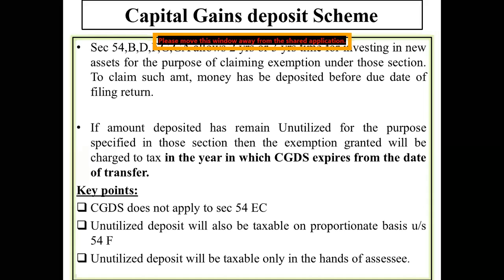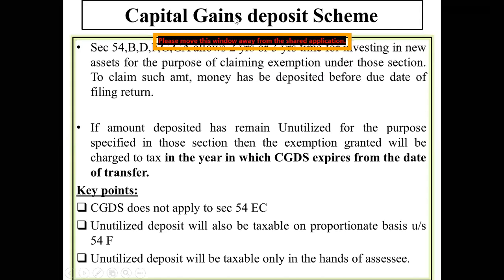If you put your money in that particular scheme, we are not going to charge you any tax. But on the other hand, if you put this money in your own savings account, we are going to straight away charge 20%. Clear? So section 54 and all the sections of 54, that is B, D, F, G and GA, allow you 2 to 3 years of time for investing in new assets for the purpose of claiming exemptions. If you do not use this capital gain deposit scheme, then you have to pay tax.